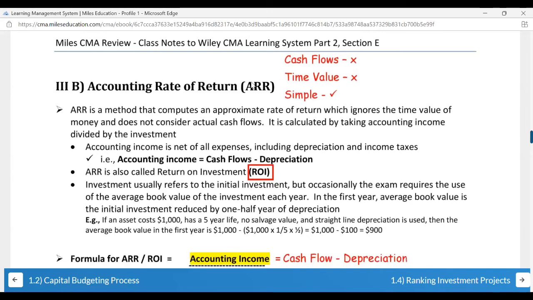Then we have our accounting rate of return, rarely asked compared to other methods, but again, you have this in your curriculum. Here, again, they don't consider time value of money, but another disadvantage is that they also don't consider your cash flows.